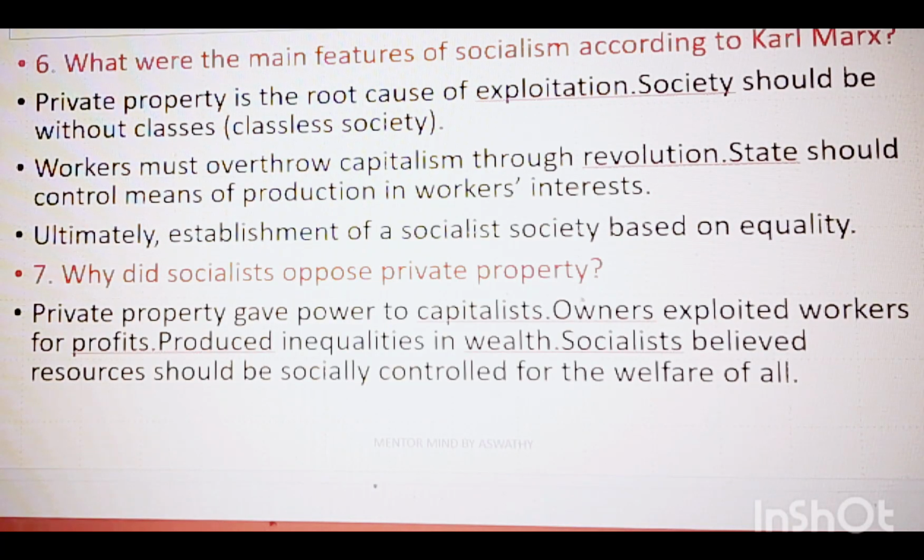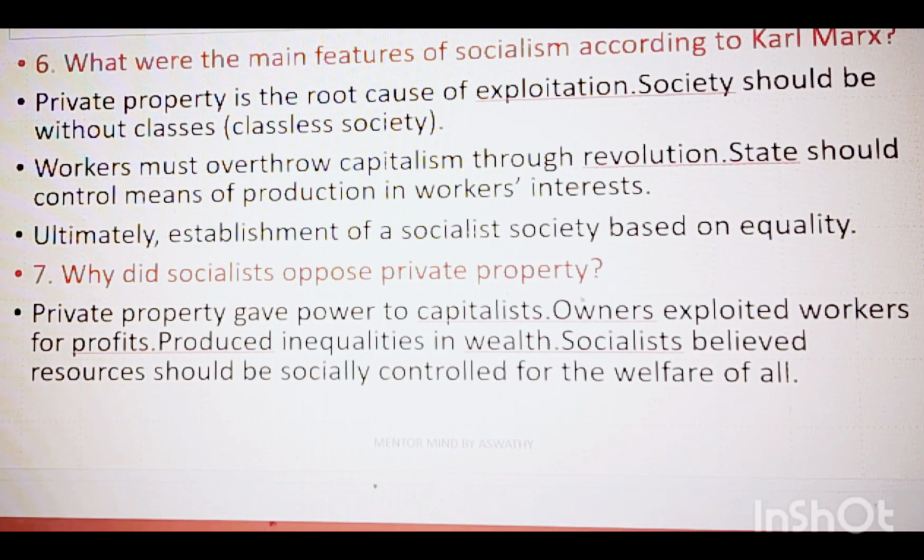Next question is, why did socialists oppose private property? So we know private property gave power to capitalists. Owners exploited the workers for profits. Very low wages were given to workers. As a result, they will get exploited. This produces inequalities in terms of wealth. And socialists believe resources should be socially controlled for the welfare of all. The wealth should be divided equally.